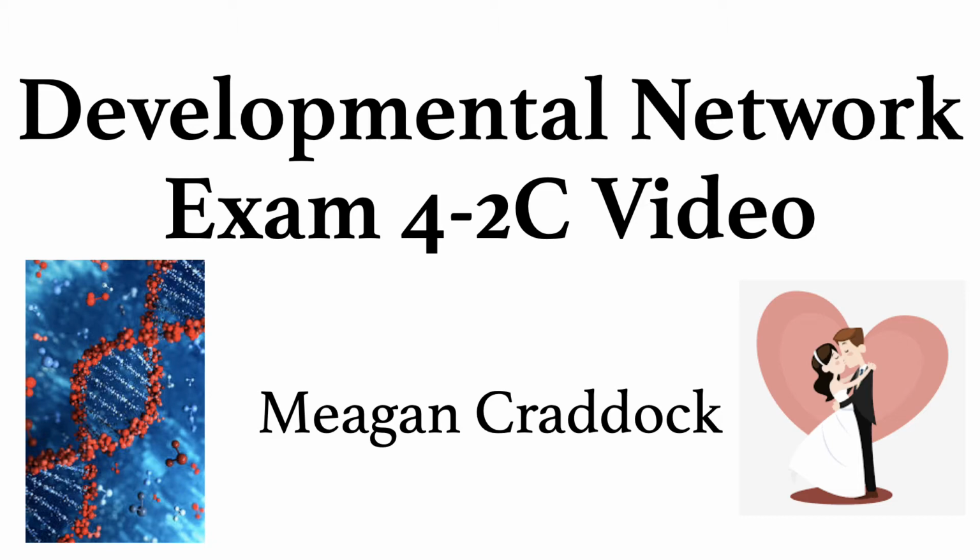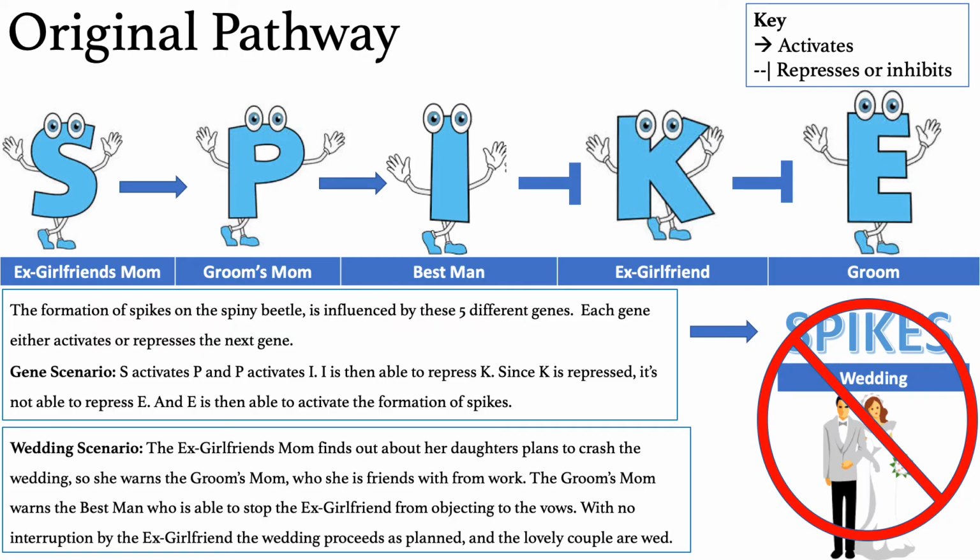I will be teaching you about the developmental pathway and the individual genes that lead to the formation of spikes in certain cells of the ectoderm of the spiny beetle. The formation of spikes on the spiny beetle is influenced by these 5 different genes. Each gene either activates or represses the next gene. When speaking in terms of the genes, S activates P activates I represses K represses E, and E activates the formation of spikes within the cells.